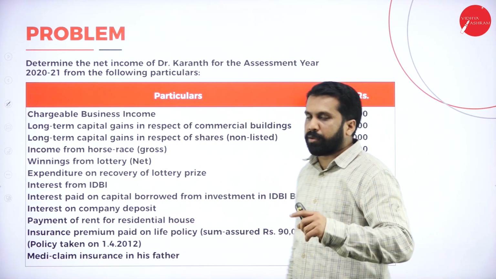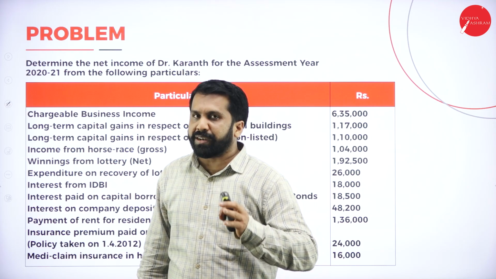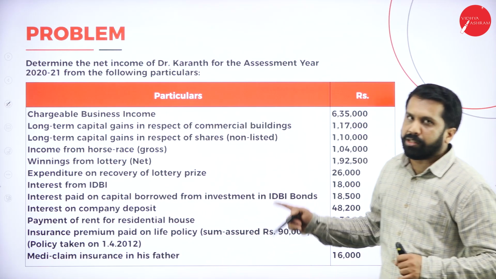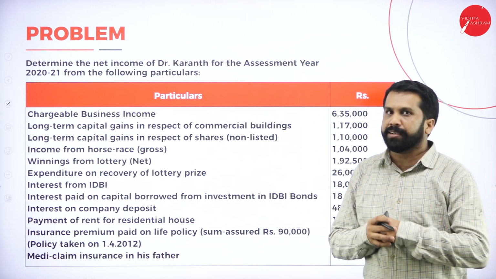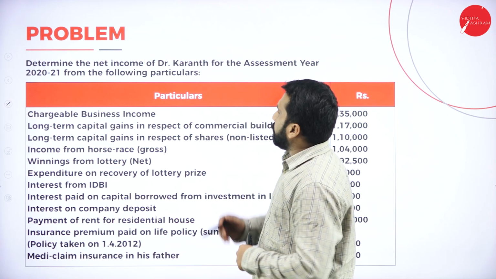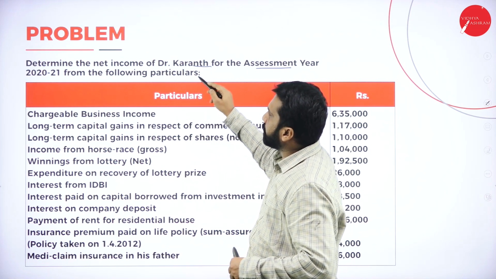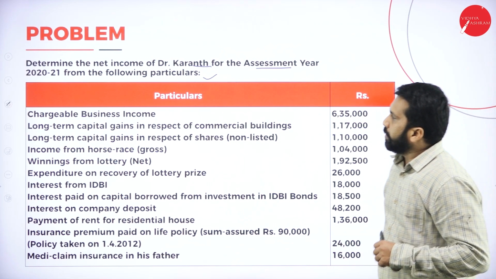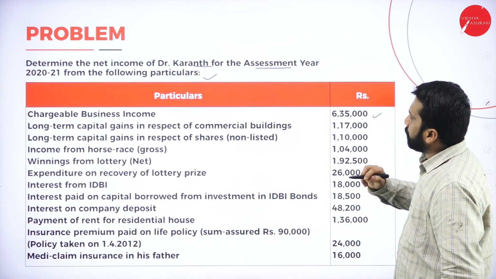Directly I'll go to your problem number 1. Concentrate. Don't go in depth, but I'll tell you what the concept is, because you have the question, you have the solution with you. Please work it out, you will understand. Now, determine the net income of Dr. Karan for the assessment year 2020-21 for the following particulars. Now, in this, chargeable business income 6,35,000, long-term capital gain.